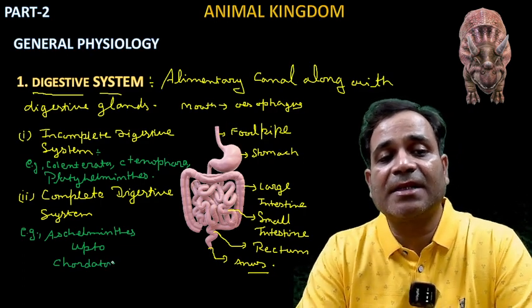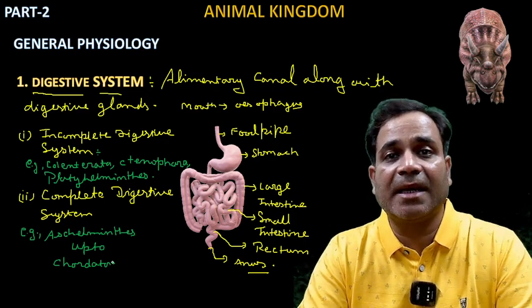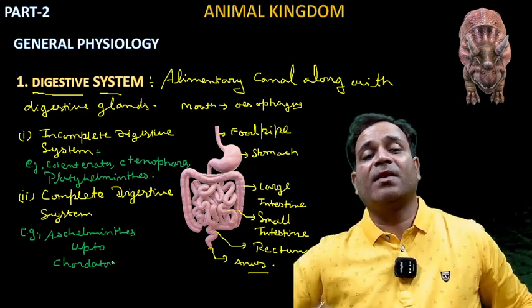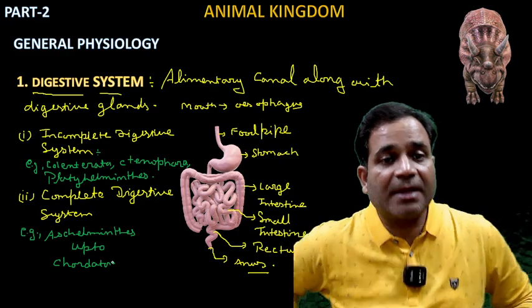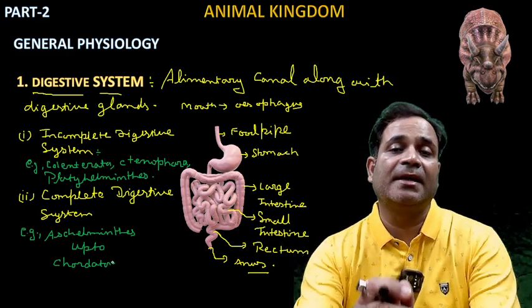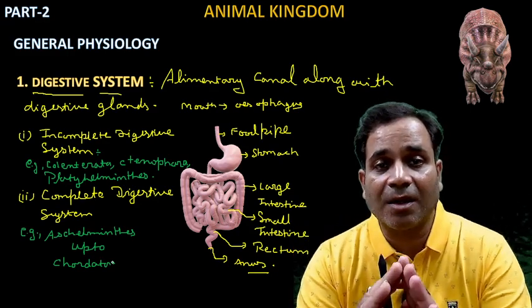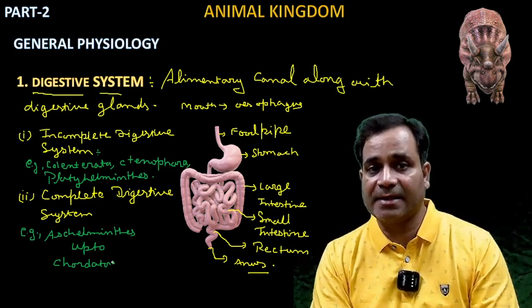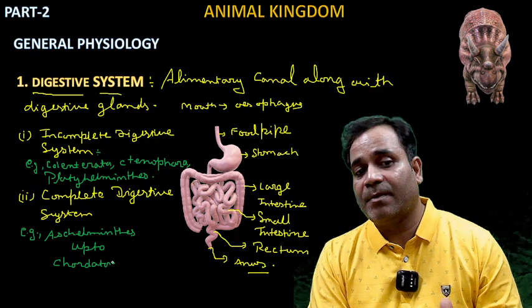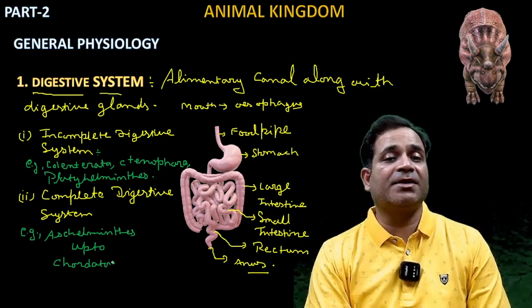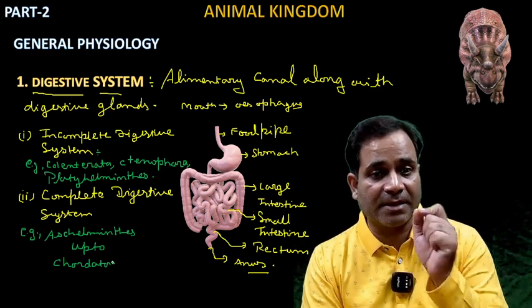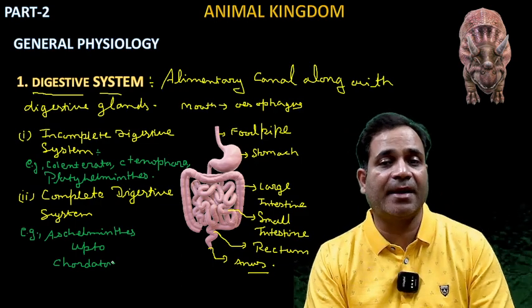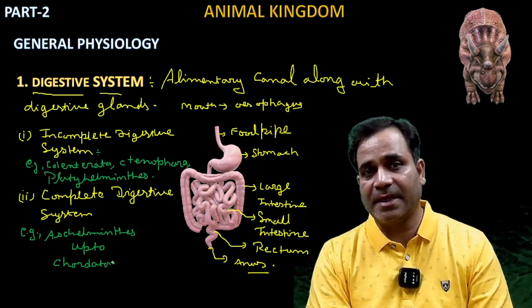So here are two digestive systems. One is incomplete. Second one is complete. If I'm telling about the incomplete digestive system, it means the system which does not have a completely developed alimentary canal along with the digestive glands; there is some lacking. But when we're talking about the complete digestive system, it means the system which has a complete alimentary canal along with the digestive glands.